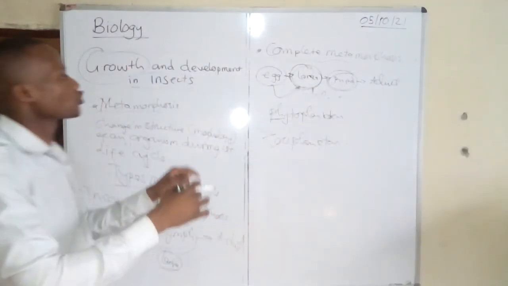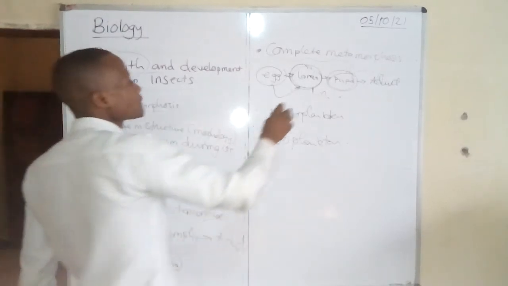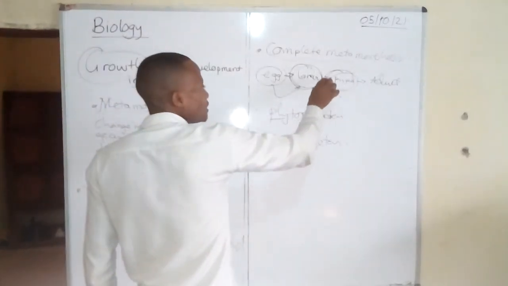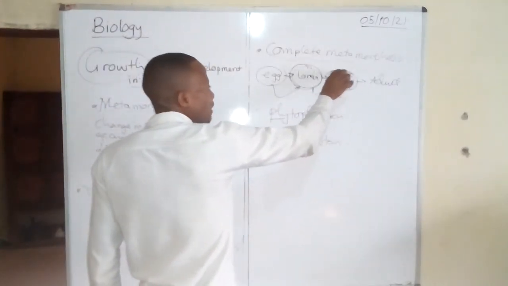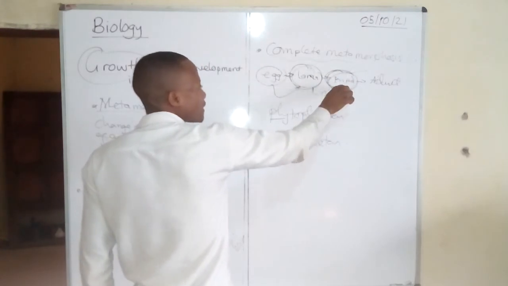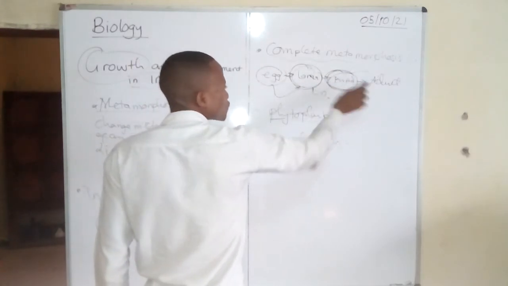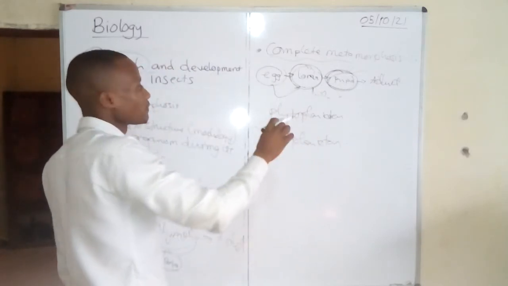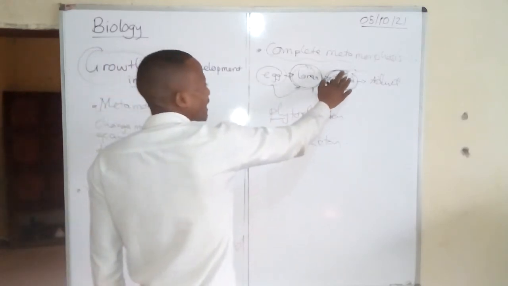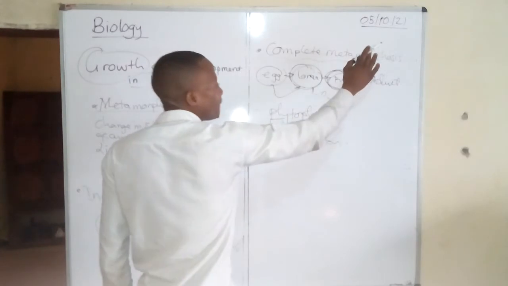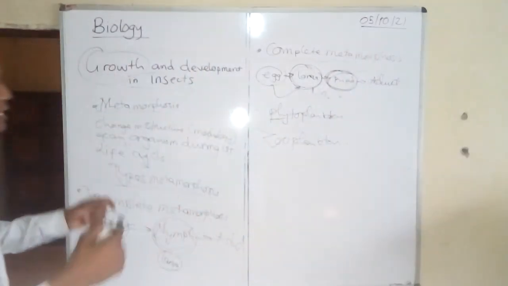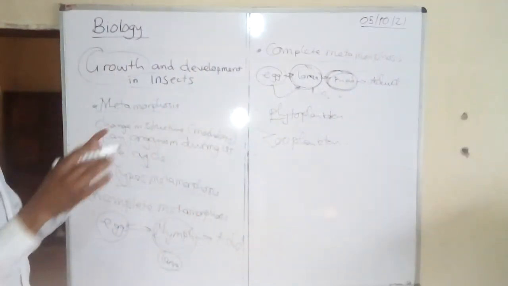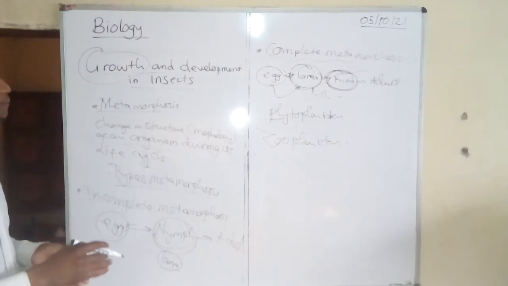It stops moving and starts growing. As growth takes place, it gets to maturity. When the time comes, it hatches again. The pupa breaks open and allows the adult mosquito to fly away.